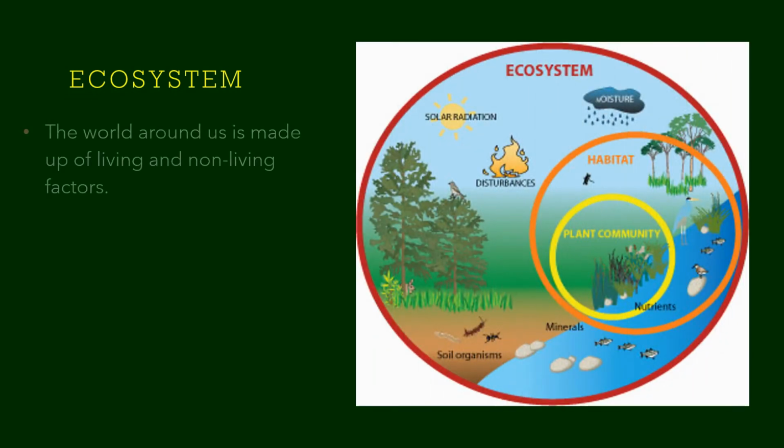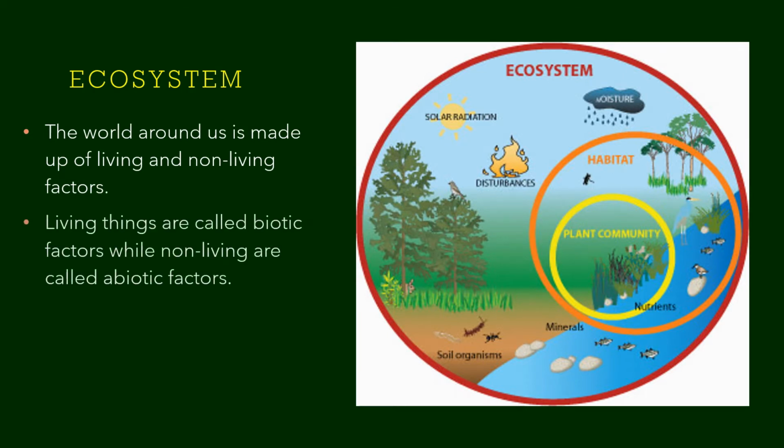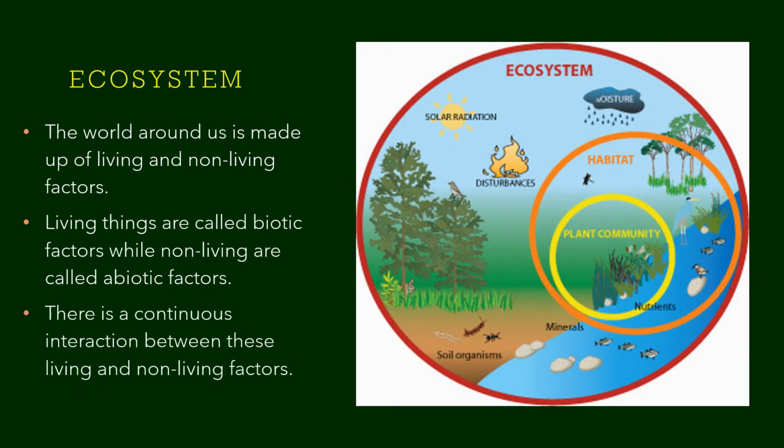The very topic of this chapter is ecosystem. What is this ecosystem? The world around is made up of living and non-living factors that we are very much aware. Living things are called as biotic factors, whereas non-living things are called as abiotic factors. If you closely observe, there is a continuous interaction between these factors.